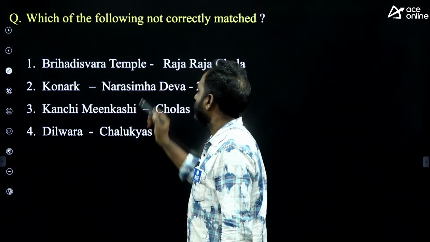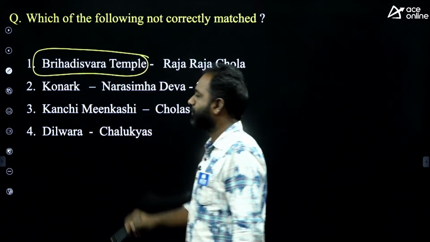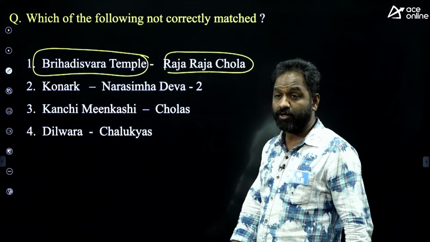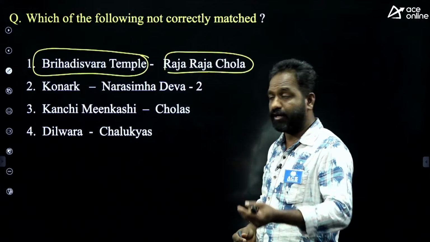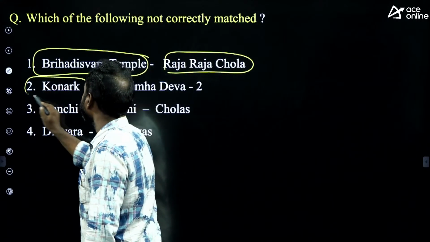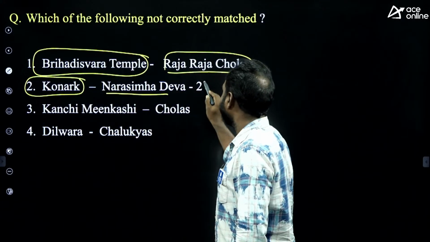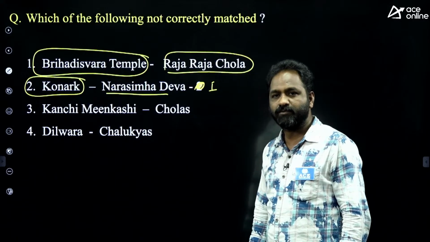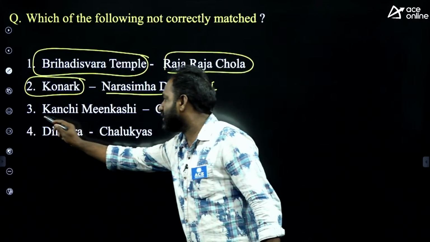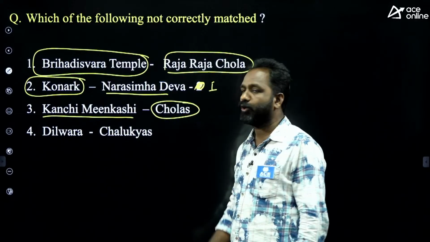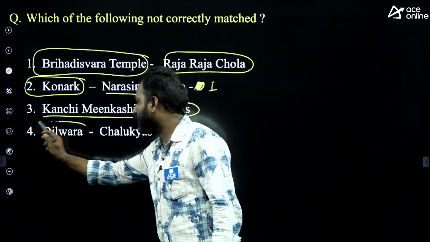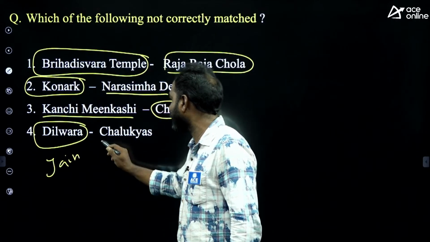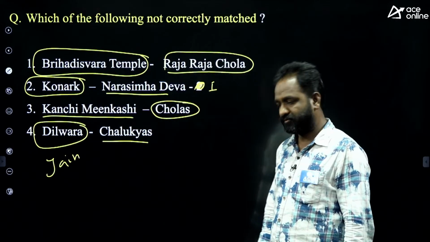Let me tell you. Brihadeshwara temple, Raja Rajeshwara temple, built by Cholas, that is called Raja Raja Chola. Brihadeshwara temple is about Lord Shiva. Sun Konark temple, everybody knows that, built by Narasimha Deva, not 2, Narasimha Deva 1. This is the wrong one. Kanchi Meenakshi temple built by Cholas. Dilwara temple near Mount Abu, it is a Jain temple, yes, built by Chalukyas.